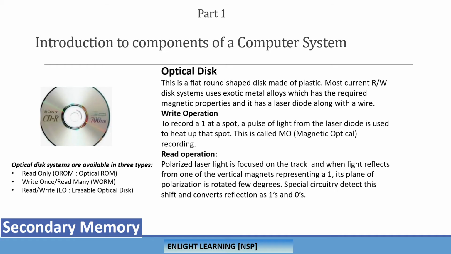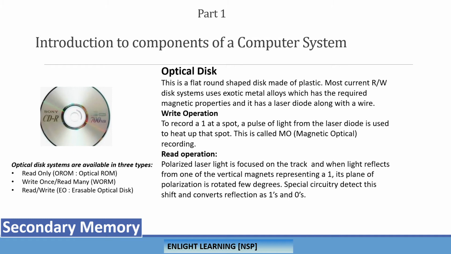There are three different types of optical discs. One is optical ROM, which is read only, so you cannot write to it from your system.